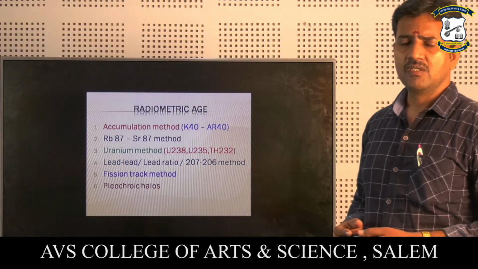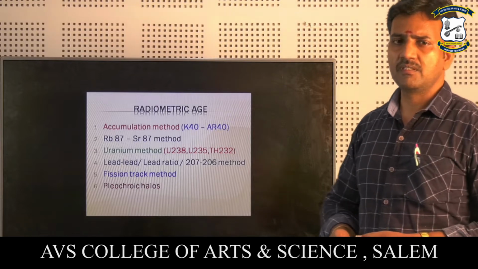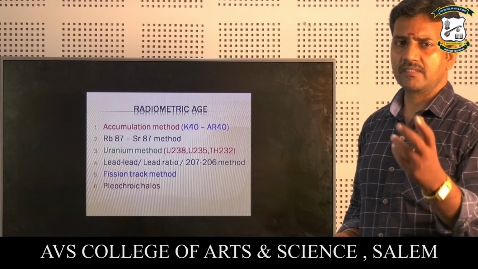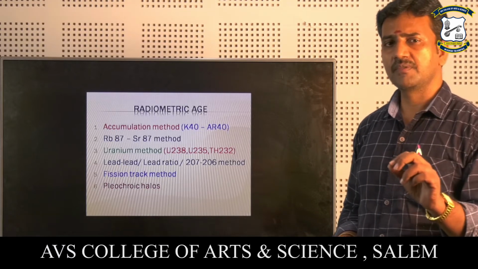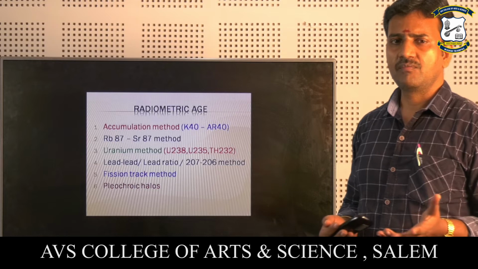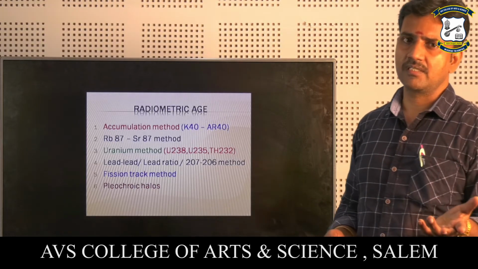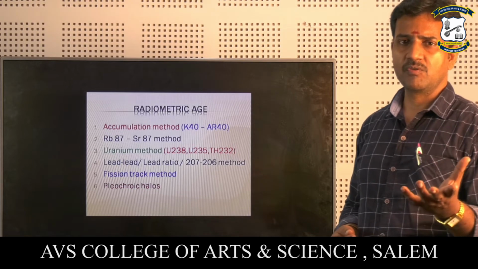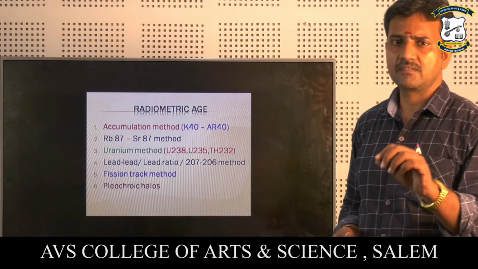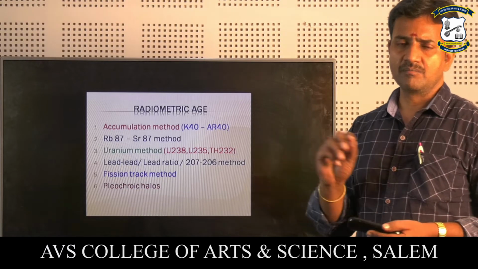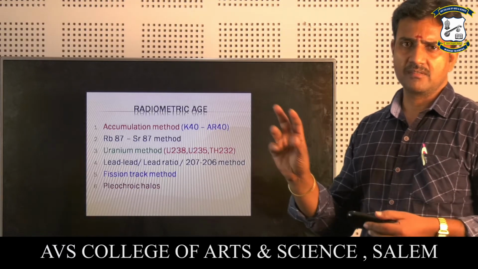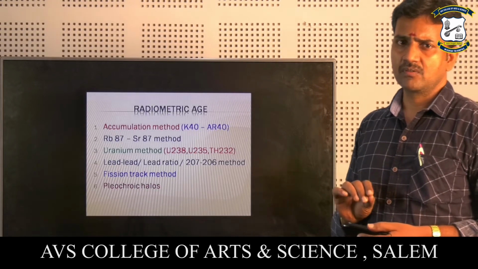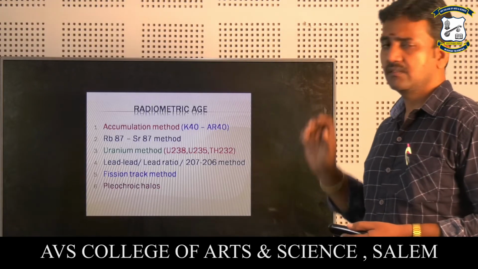Fission track method. So the fission track method is, for example, if there is any inclusion in the mineral, like in zircon, any radioactive mineral within the crystal, over a longer time it will be disintegrated. So these materials give a very powerful explosion within the mineral grains. It gives a track-like appearance. So using this, by measuring the length of the tracks, we are going to determine the age.